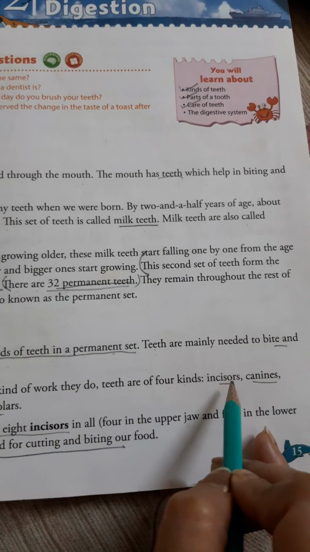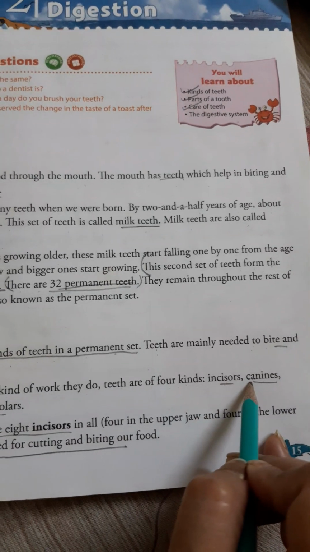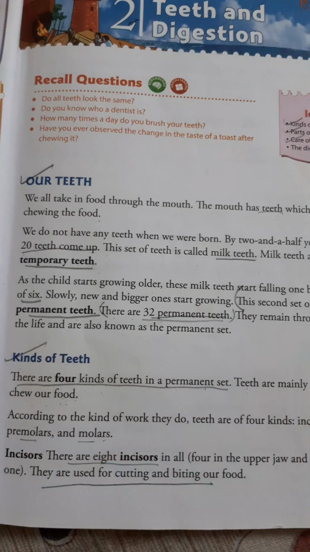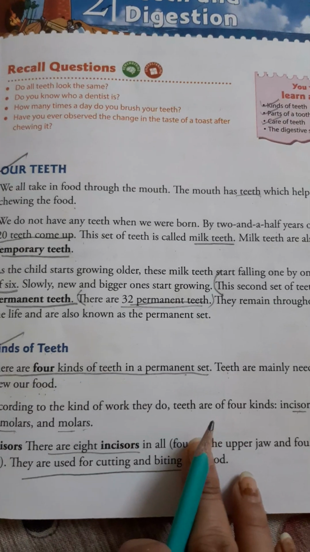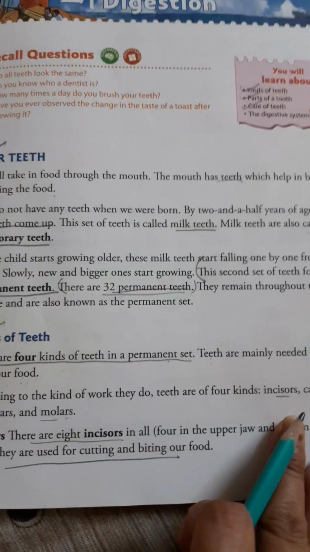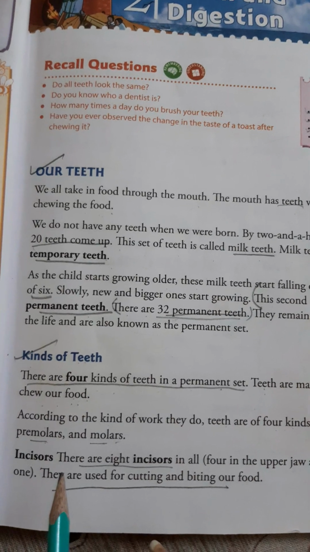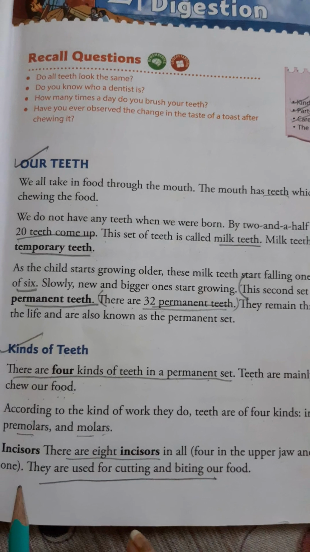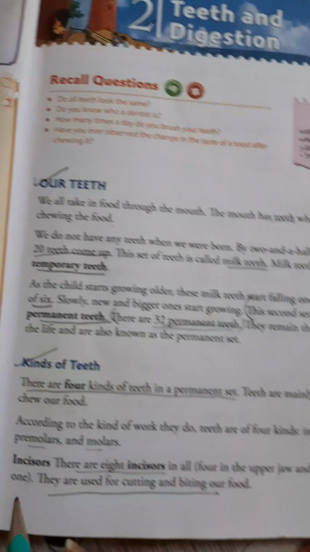The 4 types of teeth are incisors, canines, premolars, and molars. This is a very important thing for this chapter. So all of you keep these 4 names in your mind. Now we will learn all the types of teeth one by one. So the first type is incisors.